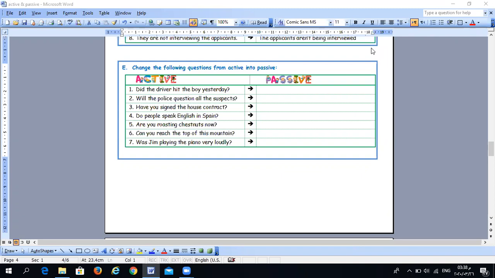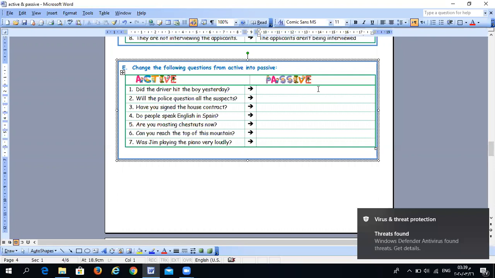I will tell you how we change them, and I will give you the chance to answer the following sentences with me. Now, if you notice, all of these questions are yes or no questions. How do we change them? We just use the helping verb at the beginning of the question to form the question. Now the first one is a past simple question.